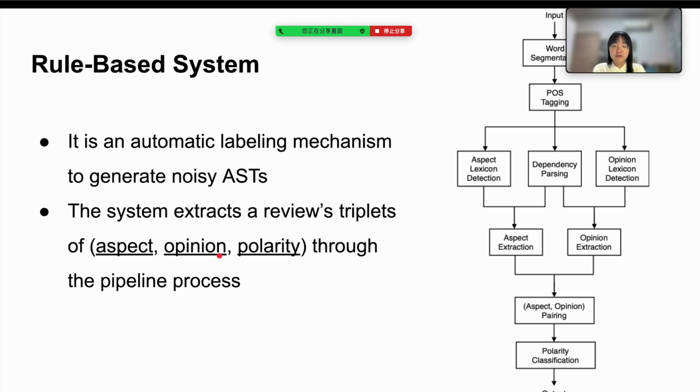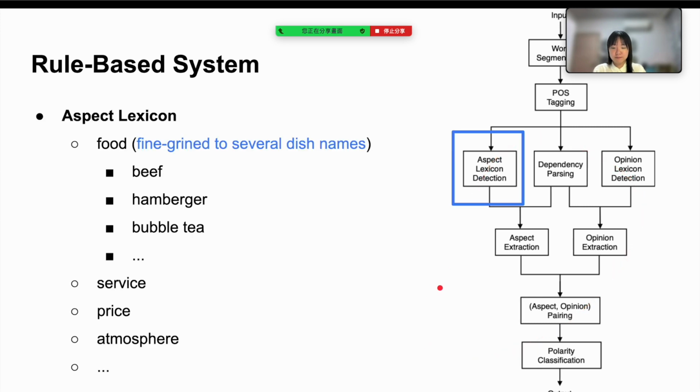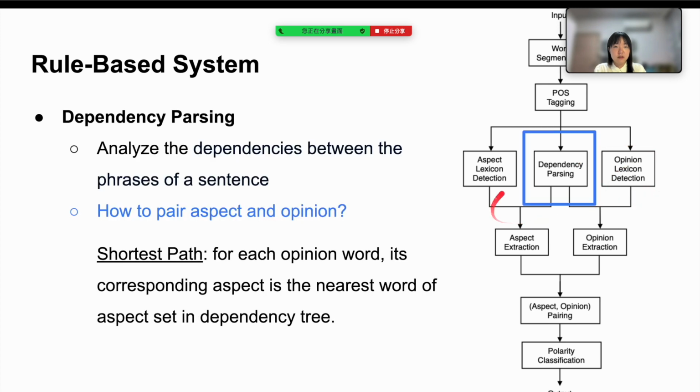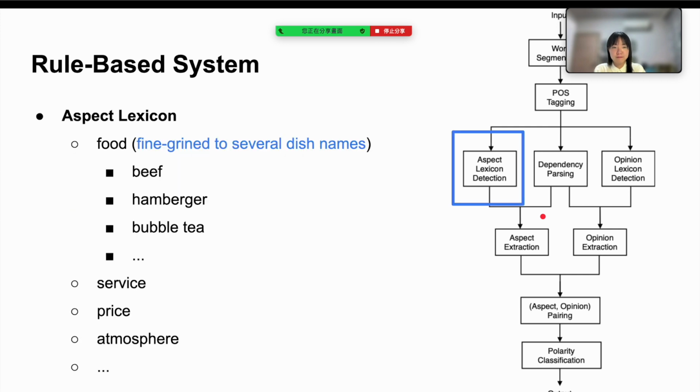Now, I want to clarify the models more clearly. The rule-based system is an automatic labeling mechanism. It may generate noisy ASTs. The system extracts a reduced triplet of aspect, opinion, polarity through a pipeline process. Let me briefly explain how it works. We will only cover three important parts of the rule-based system: aspect lexicon detection, opinion lexicon, and dependency parsing. You can refer to our paper for more information.